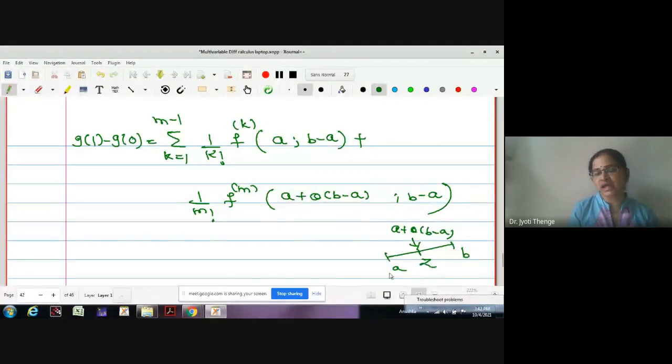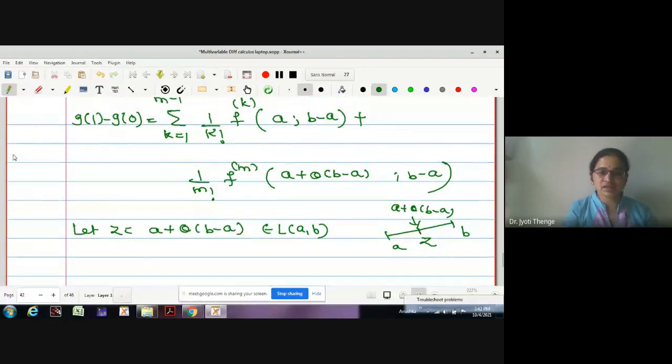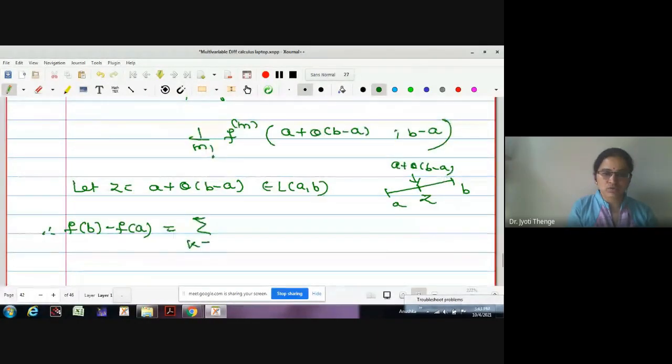Let me write it as z, which is the point on the line segment. Let z be equal to a plus theta times b minus a, belonging to the line segment AB. So let us just replace the value. What about the left hand side? G1 minus G0. Initially we have seen that G1 is f of b and G0 is f of a. Now write the right hand side. Right hand side is summation k equals 1 to m minus 1, 1 upon k factorial f k at the point z in the direction b minus a.